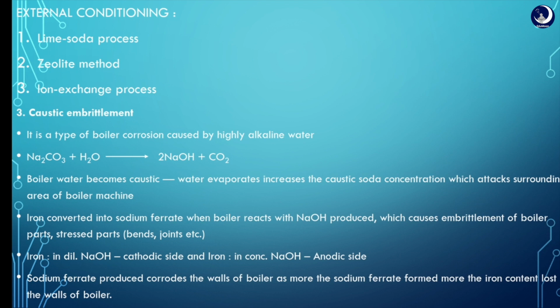Iron in dilute caustic soda acts as the cathodic side, and iron in concentrated caustic soda acts as the anodic side.